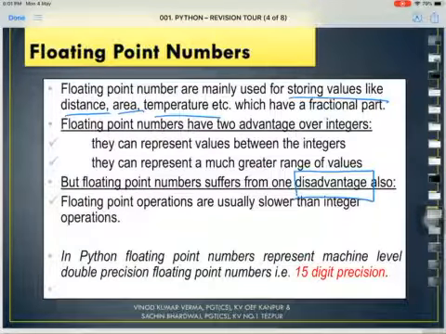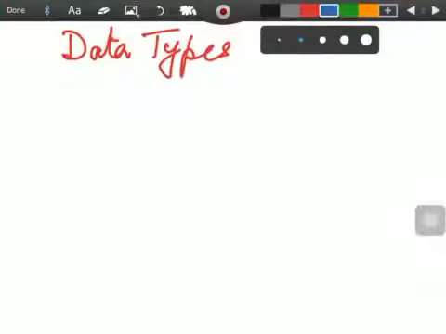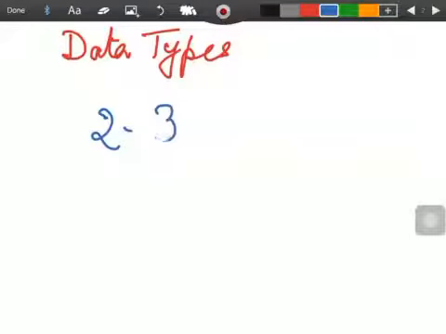Since floating point numbers deal with the fractional part, we can represent data in between two numbers. For example, take the numbers 2 and 3. Both are integers. But if I have to represent a value in between 2 and 3, then integer won't work here.